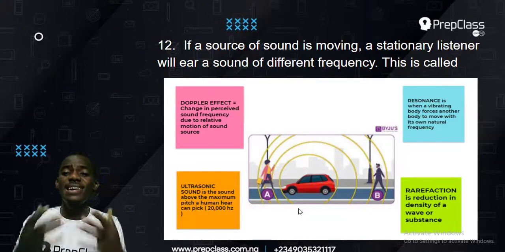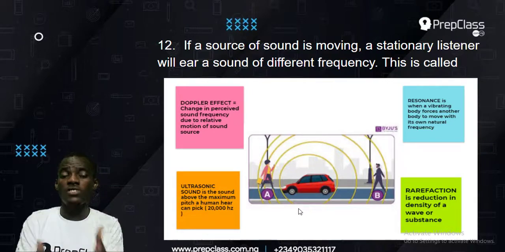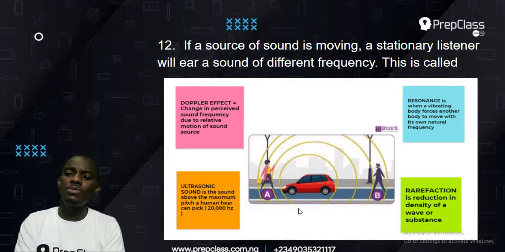It is due to the increase in frequency, the difference or variation in frequency. Now, the other options are not the answer, since the answer is Doppler effect, but I would also like to explain them. We have resonance. Resonance is when a vibrating body forces another body to move with its own natural frequency.